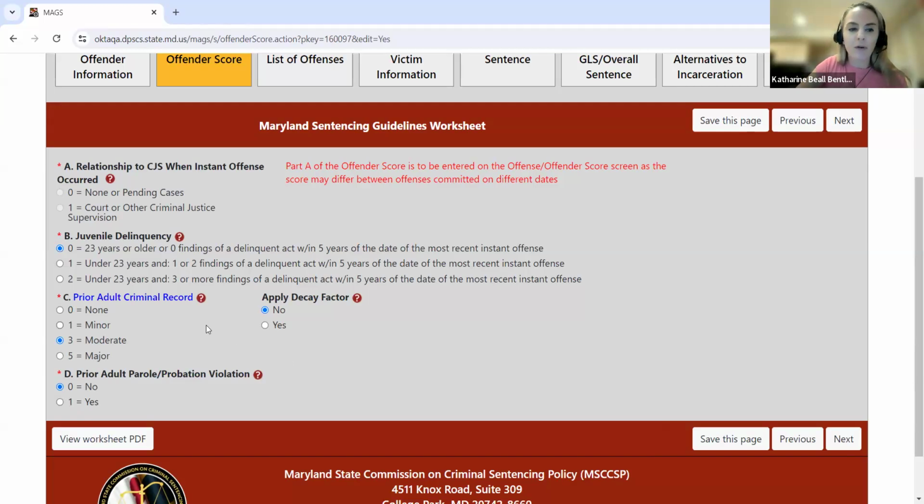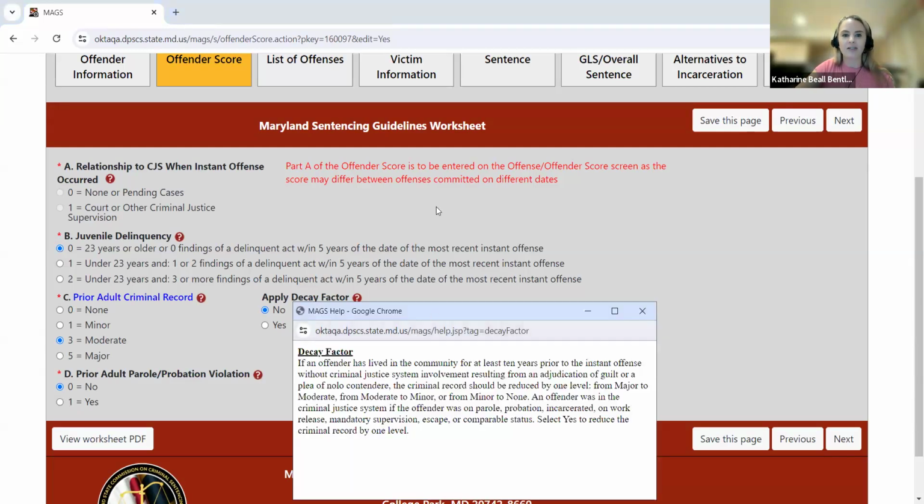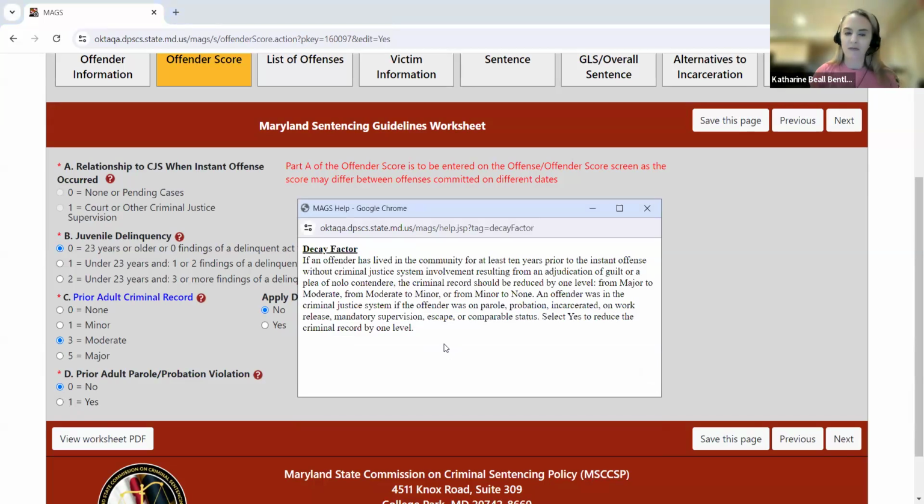Now, one more feature I want to point out on this page is the decay factor here. I'm going to quickly click on this icon and just remind you all that Maryland does allow for what we refer to as the criminal record decay factor, meaning that if an offender has lived in the community for at least 10 years prior to the instant offense without criminal justice system involvement resulting from an adjudication of guilt, so let's say they've been off parole, probation, etc., for at least 10 years prior to this instant offense, their criminal record should be reduced by one level. So, for example, if it's initially calculated to be a major, it would be reduced to a moderate, and so on.